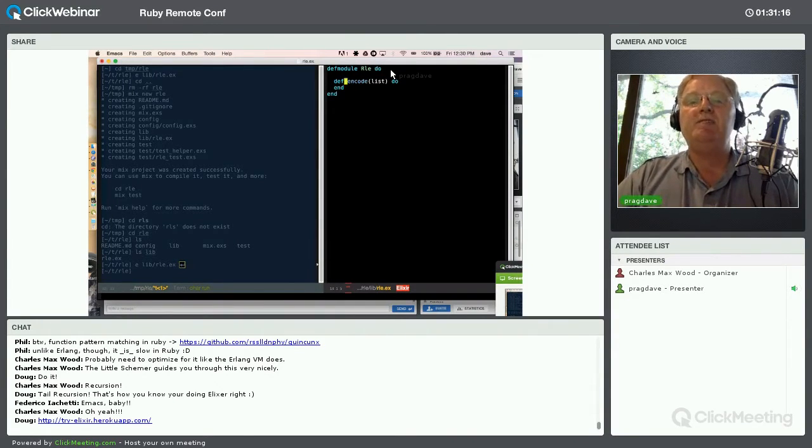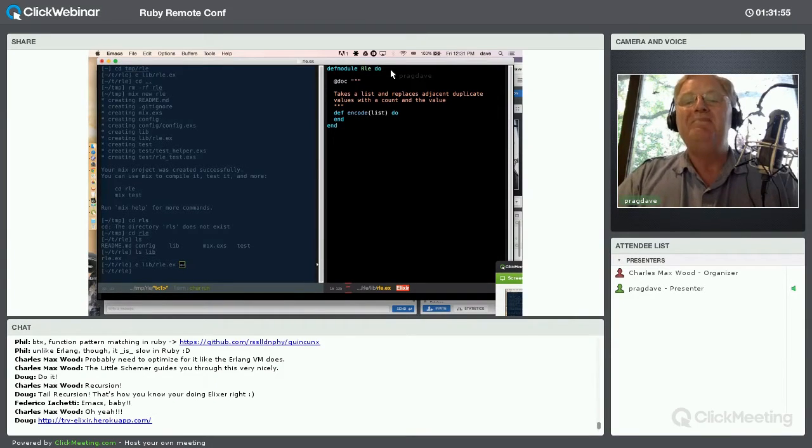Now, there's a cool thing I can do here. Obviously, we're going to write comments for our code, and Elixir, as well as having normal comments, allows me to write documentation comments. These are interpreted to be markdown and play nicely with all various help tools and IDEs and things. So, for example, here I'm going to say that our encode method takes a list and replaces adjacent duplicate values with a count and the value.